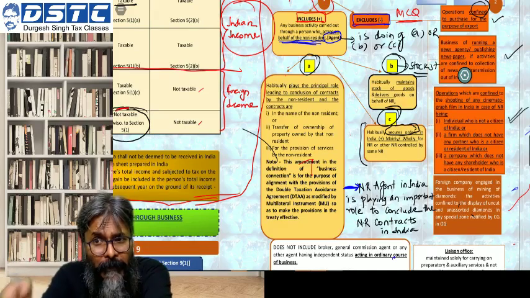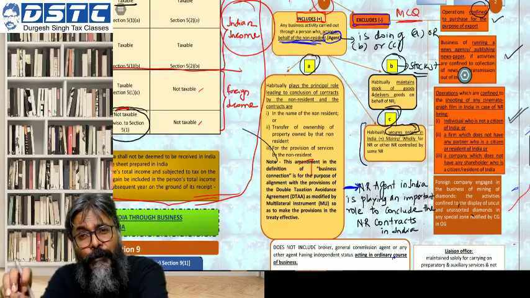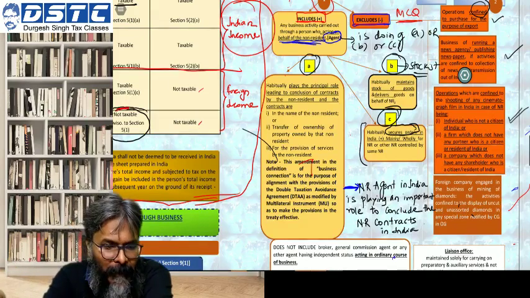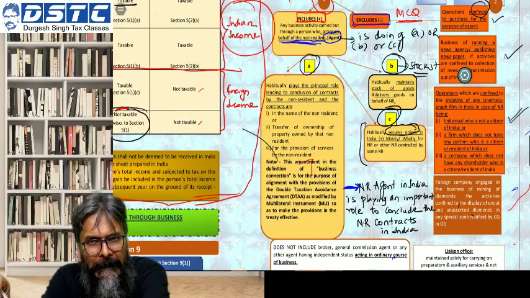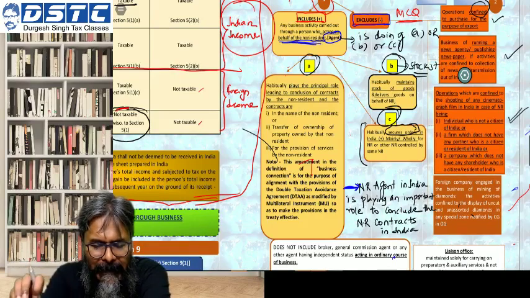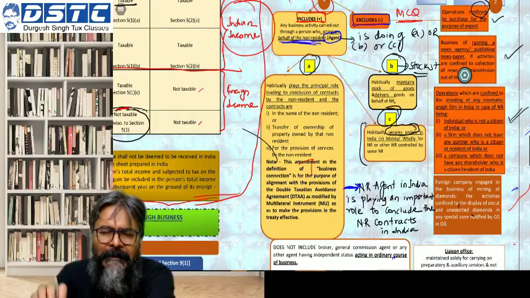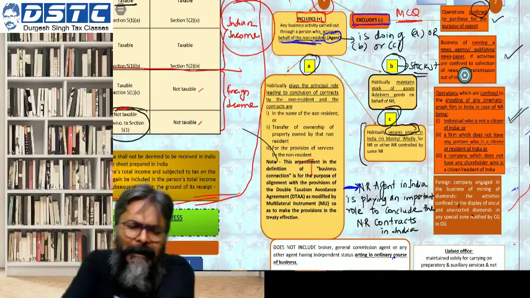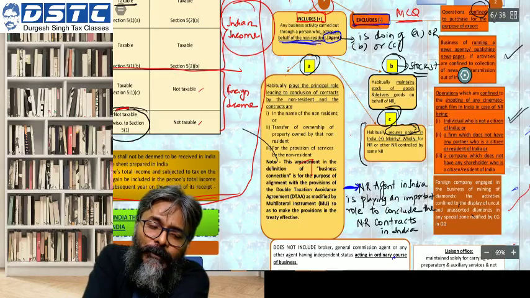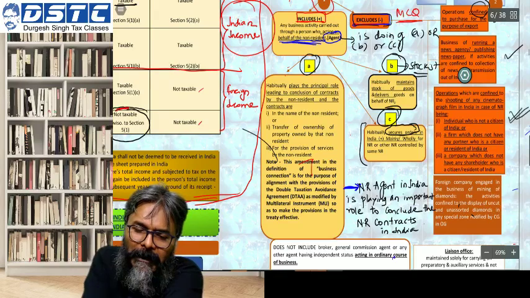The question therefore was whether that non-resident who is shooting the cinema film in India, can we say that whatever income he earns from that film, some portion of it is because of a business connection in India? The exclusion says no, it will not be considered as a business connection in India.